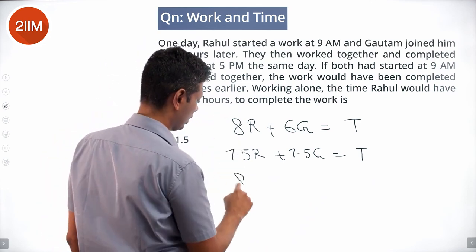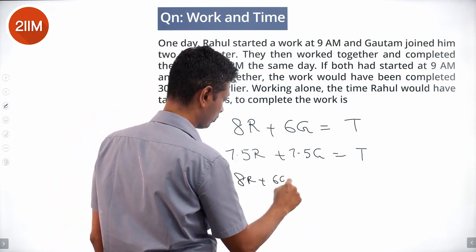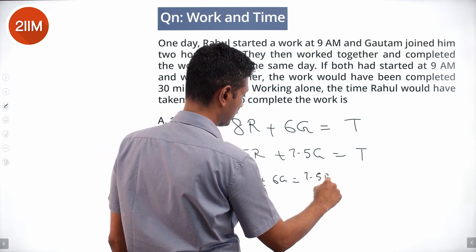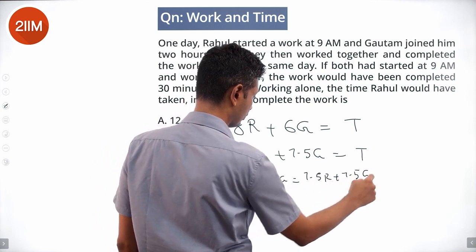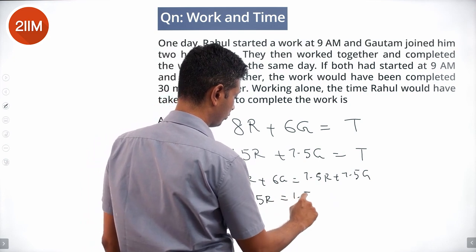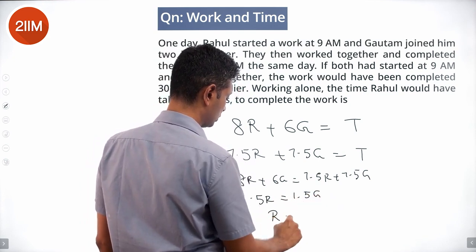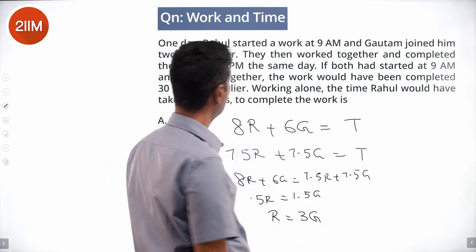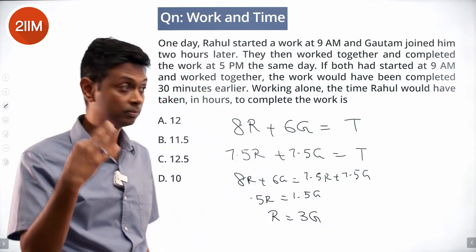Equate these two. 8R plus 6G equals 7.5R plus 7.5G. 0.5R is 1.5G, or R is 3G. Rahul is thrice as good as Gautam.